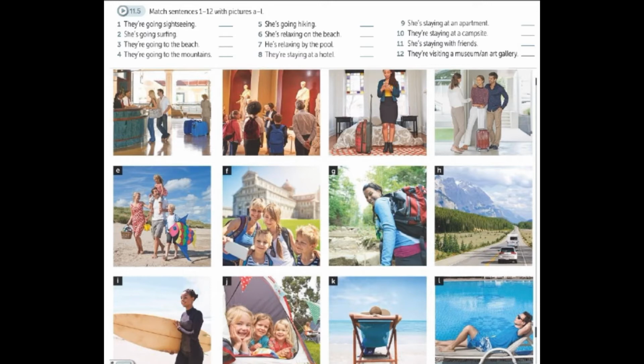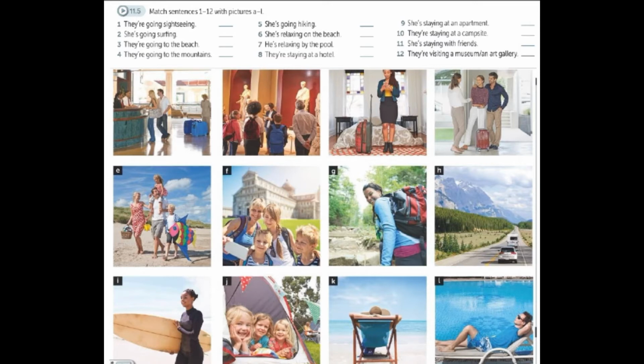Listen. 1. They're going sightseeing. F. 2. She's going surfing. I. 3. They're going to the beach. E. 4. They're going to the mountains. H. 5. She's going hiking. G. 6. She's relaxing on the beach. K. 7.